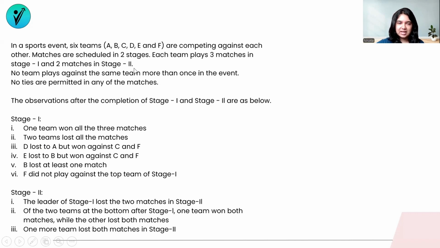So clearly, just at the first glimpse, we know that this is a games and tournament question. Let's take a look at what all information is given to us and how do we proceed with a situation like this. No team plays against the same team more than once in the event. So every team basically is playing with the same team once in the event. No ties are permitted in any of the matches. So this gets rid of all the possibilities of ties or draws between the teams and their matches.